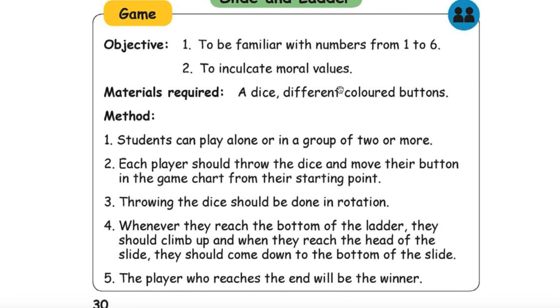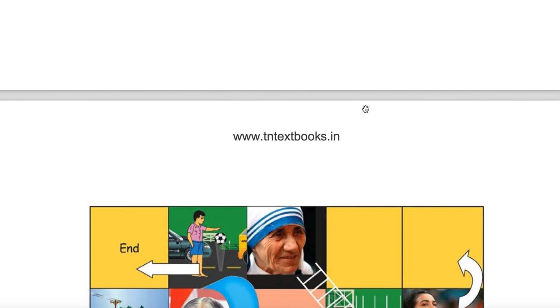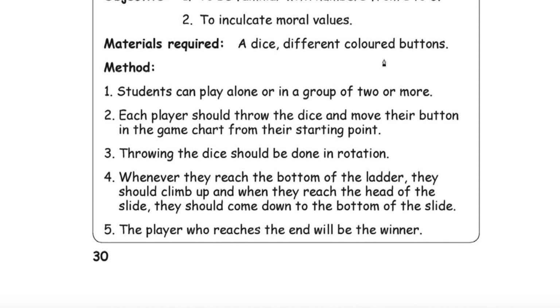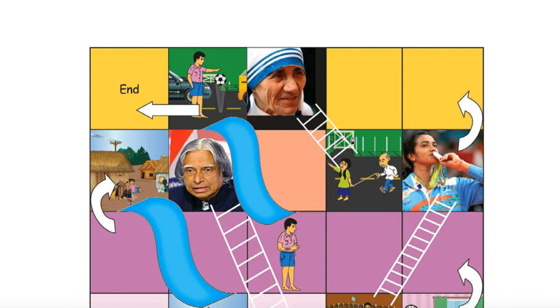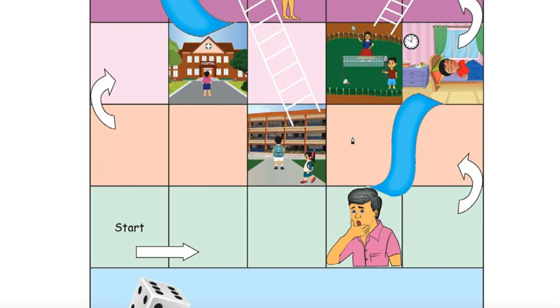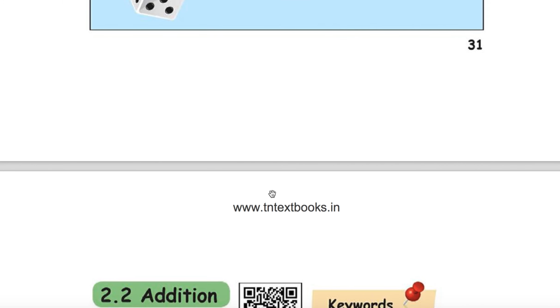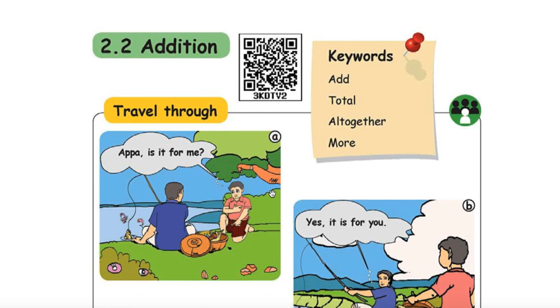Slide and ladder game. To be familiar with numbers 1 to 6, to inculcate moral values. Materials required: a dice, different color buttons. Method: when you get leisure time, you play this game. And what is this, man? Oh, this is the game, man. With the dice you have to play. Okay, fine.